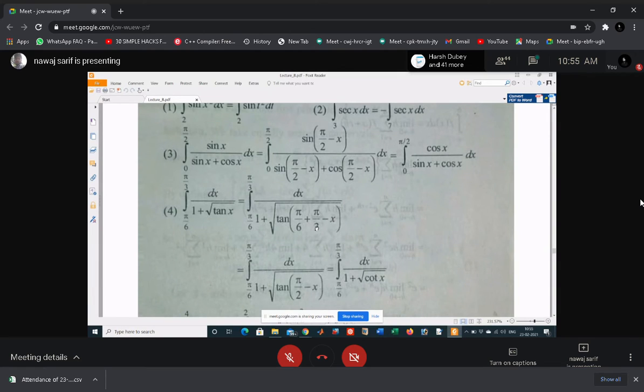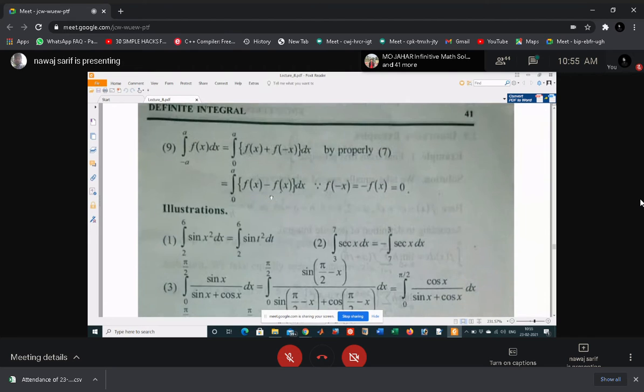Sir, please explain the third question once more, how is sin of pi by 2 minus x happening in the first line? Apply the property of the integration: integral a to b f(x) dx equals integral a to b f(a minus x) dx. Just use the property.